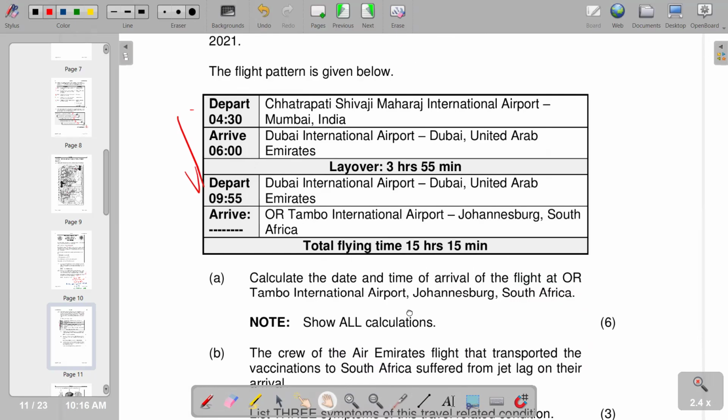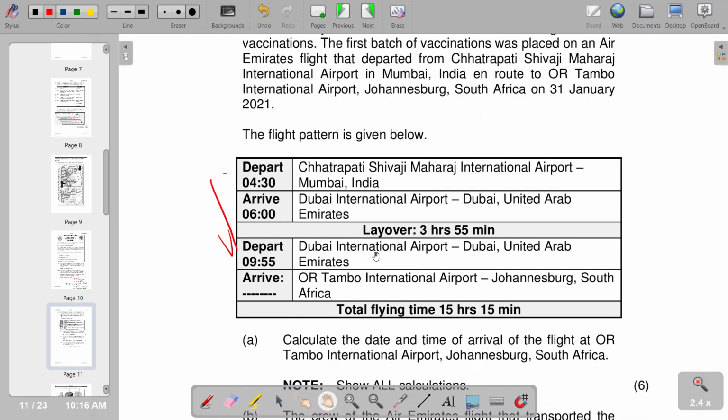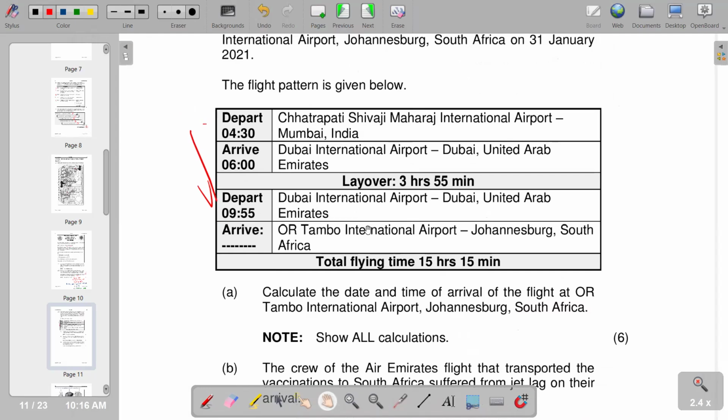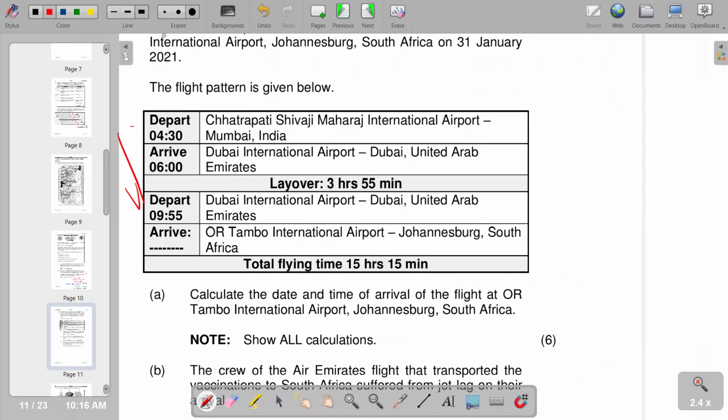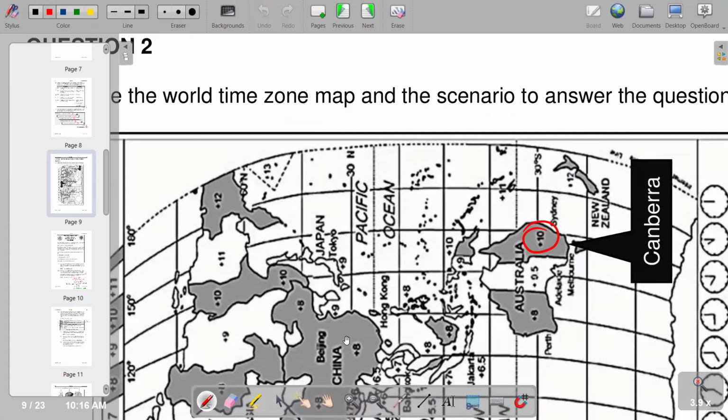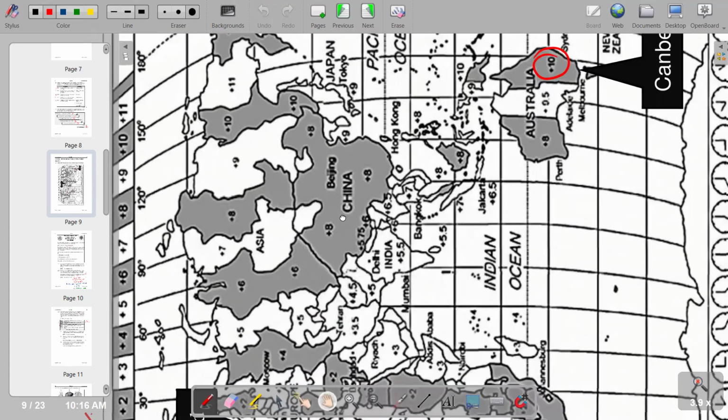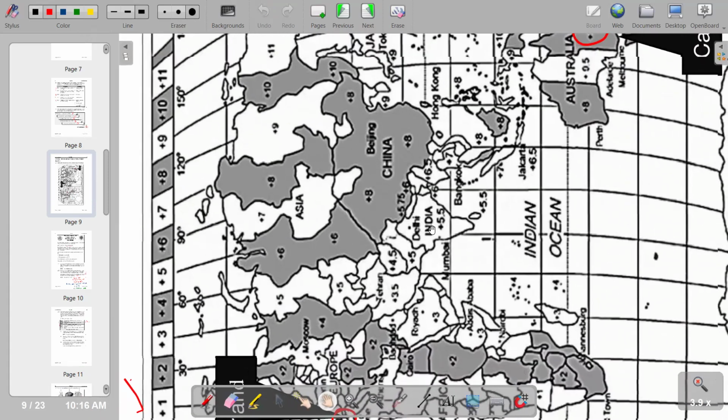So with that, we check in terms of Mumbai, India. Because it's departing in Mumbai, India, is indicated here. So India was the time zone. If you come here, you see that we have India in this part, and we have a plus 5.5.